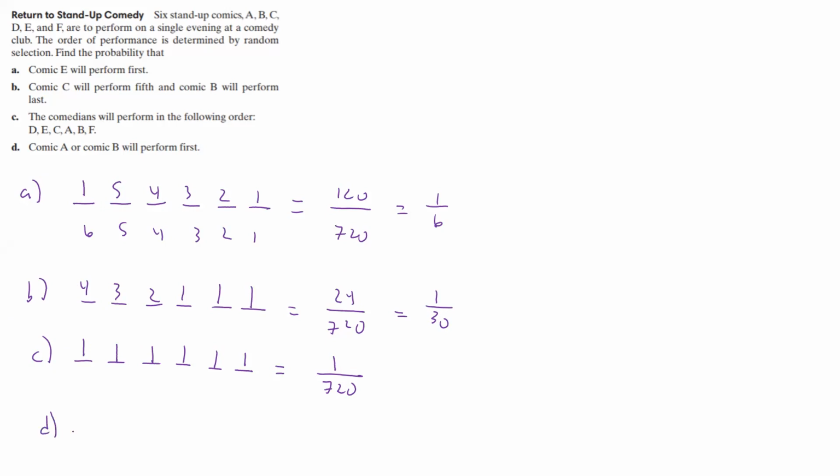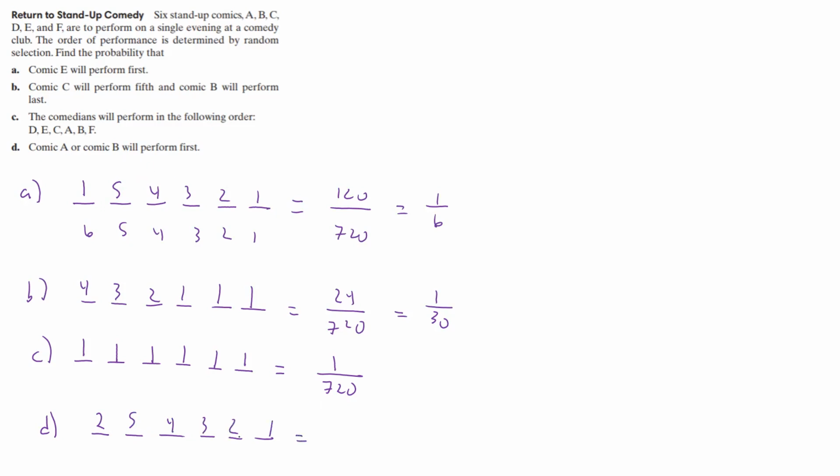And our final one, we have A, B, C, D, E, F, and A or B is going to perform first. So there's going to be 2 ways that can happen. And then after that, we have 5 ways, 4, 3, 2, 1, because it doesn't matter after that what happens.